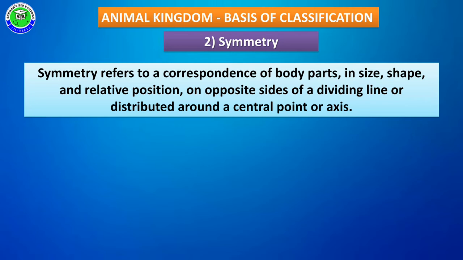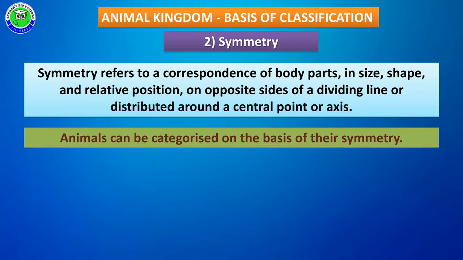Symmetry indicates how body parts are arranged in the animal body, and it is a basic feature for classification of animals into different groups.